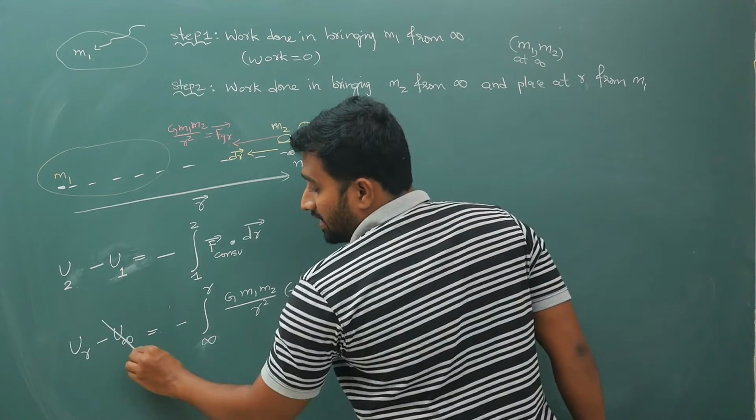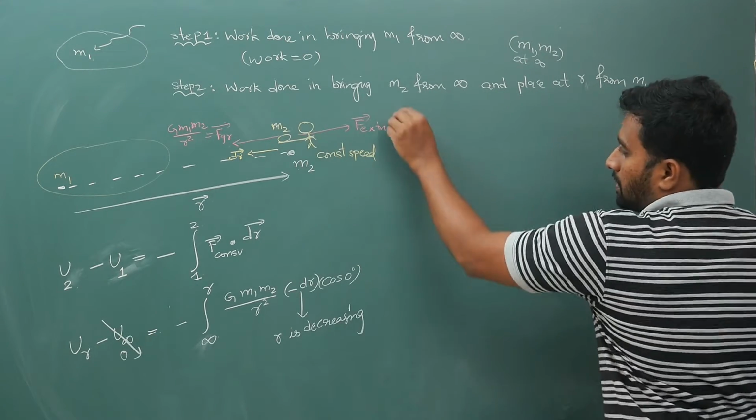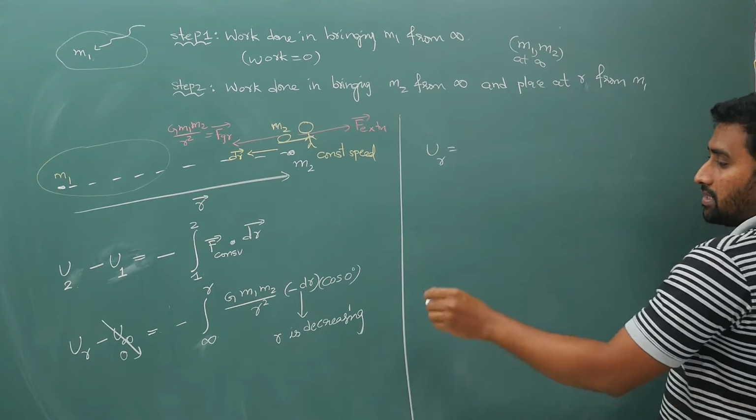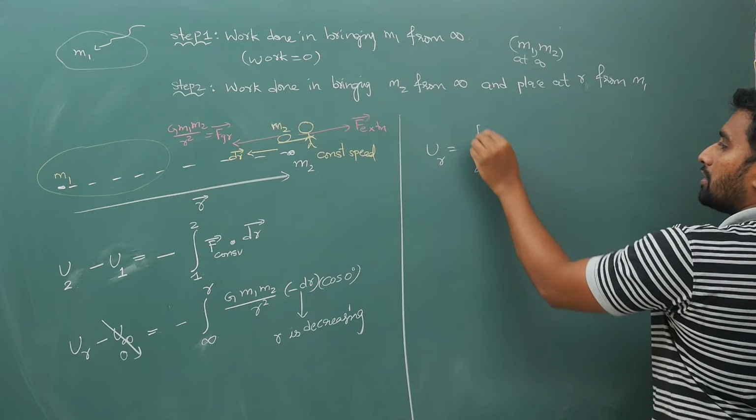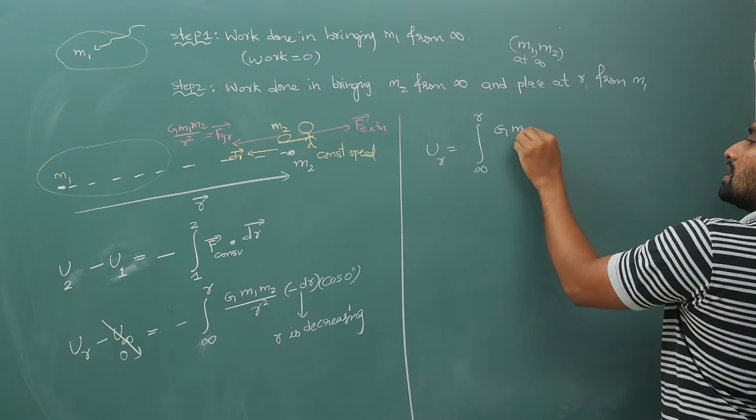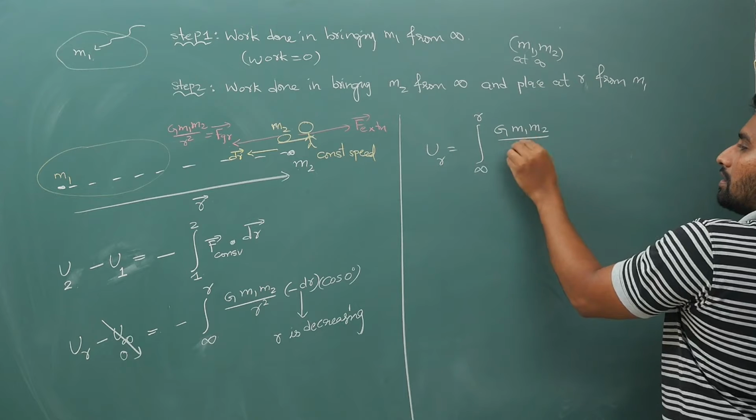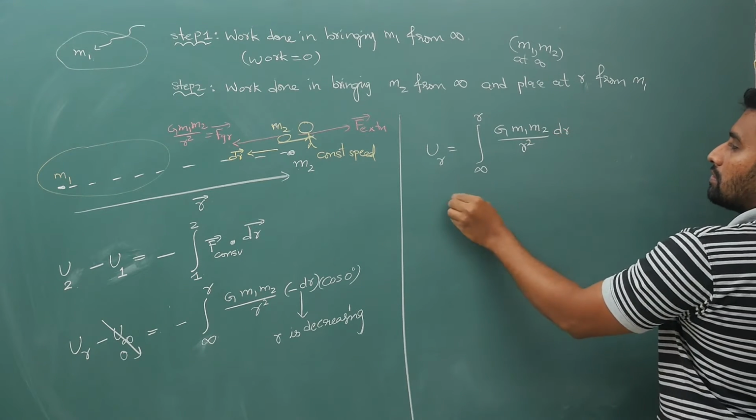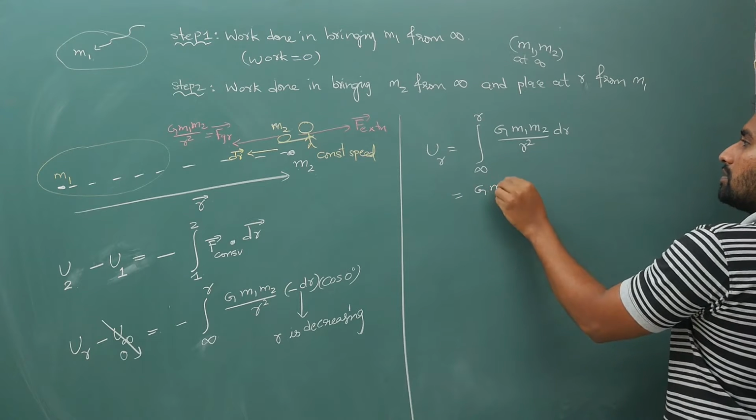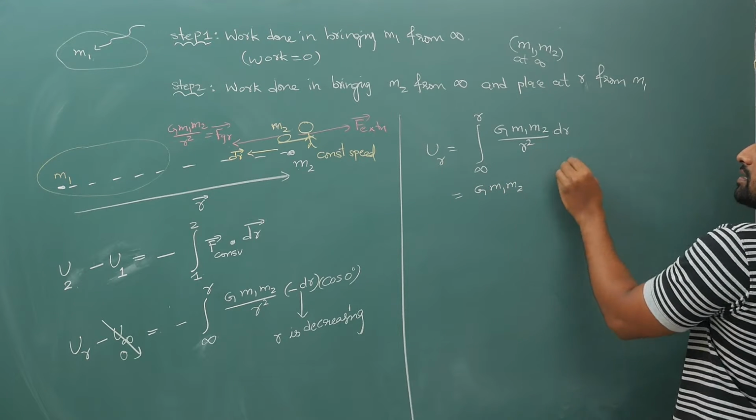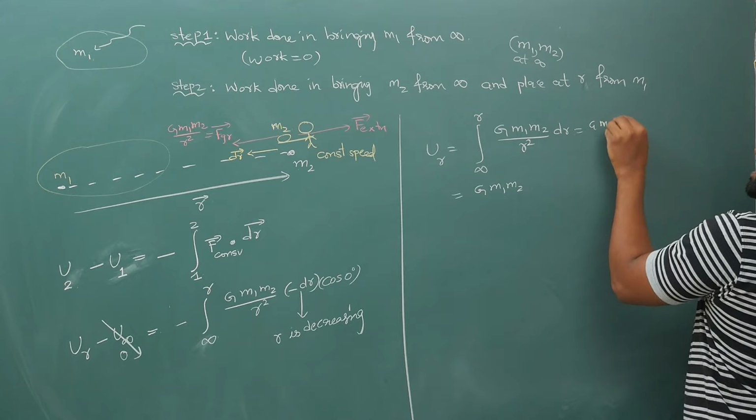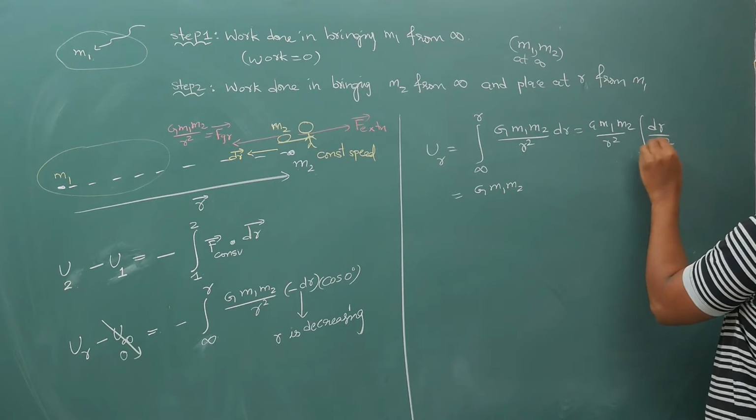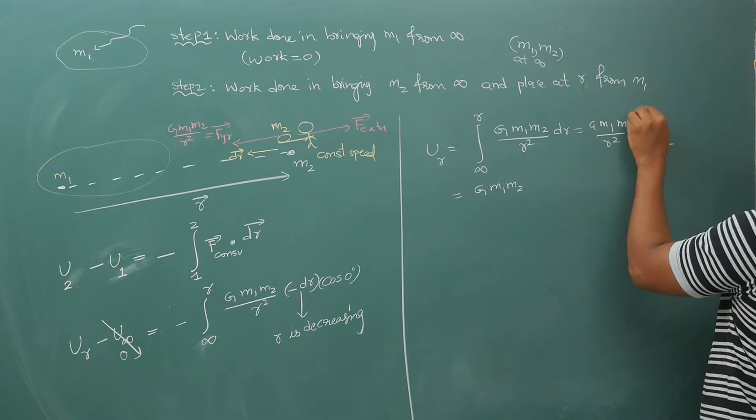Potential energy at infinity is 0. So observe carefully. U at R is equal to minus minus plus, so from infinity to r, G m1 m2 by r square times dr. Now G m1 m2 is constant, and the integral of 1 by r square dr, this will become G m1 m2 times the integral of dr by r square from infinity to r.